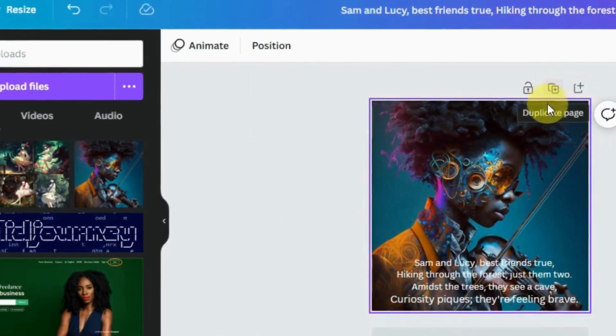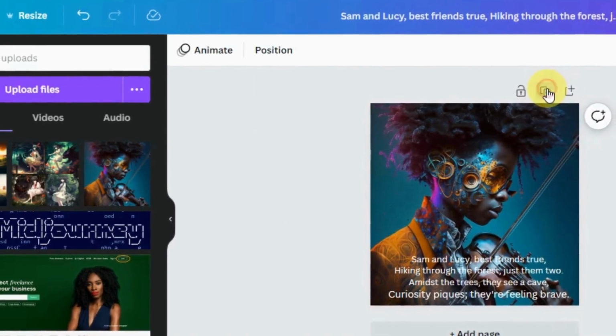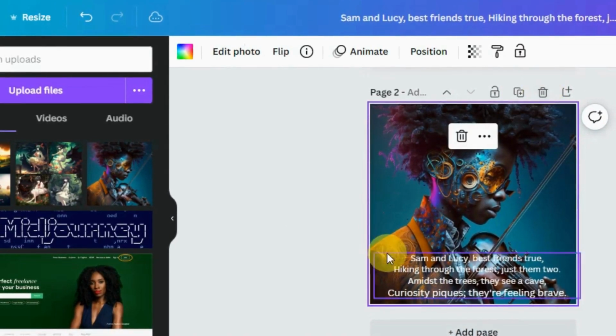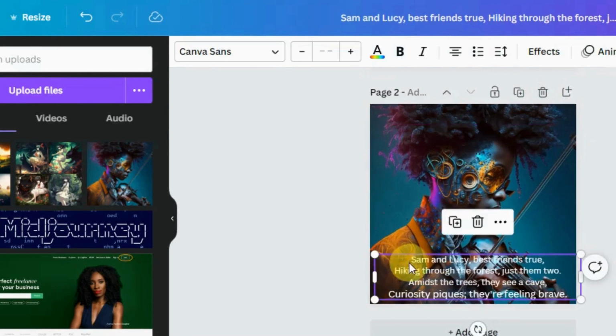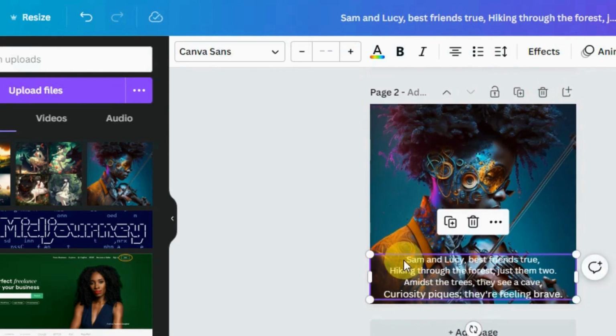When you're done, click here to duplicate the template. Doing that will save you a lot of time, because now you can add the new image and text, while the style remains the same. After that, all you need to do is replicate the same process in all the chapters of your book. And once you're done, save the book as a PDF print.